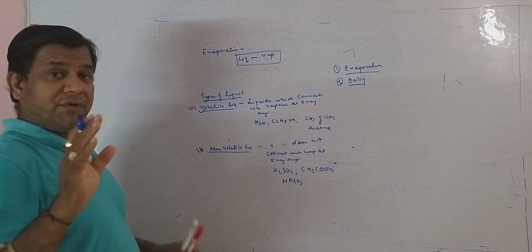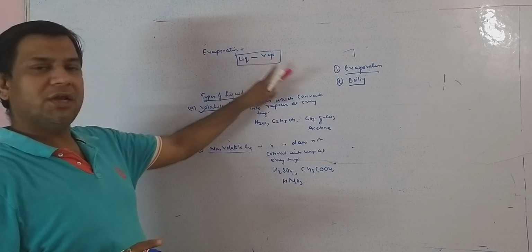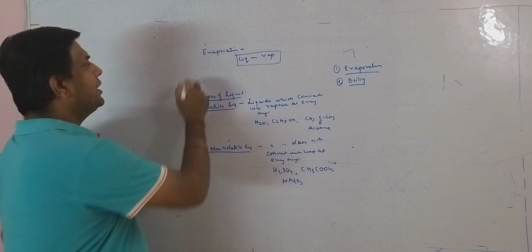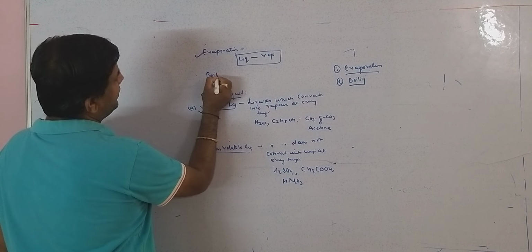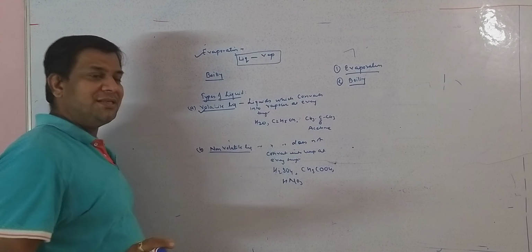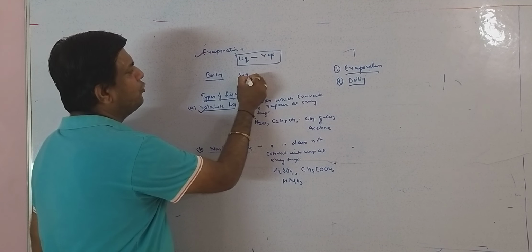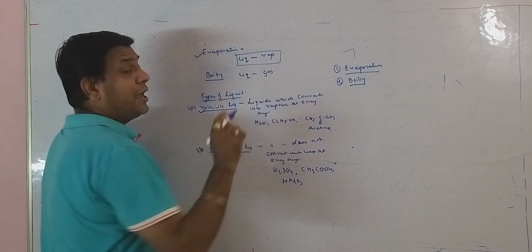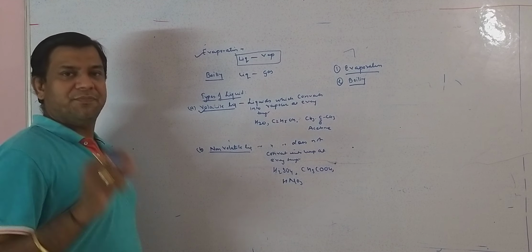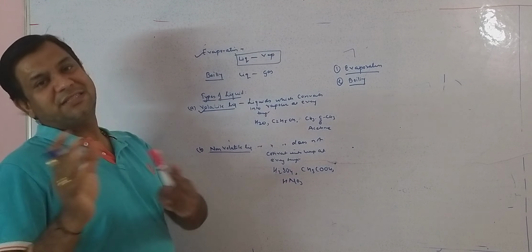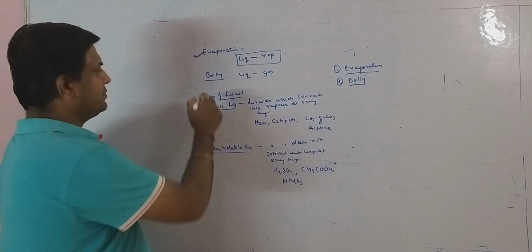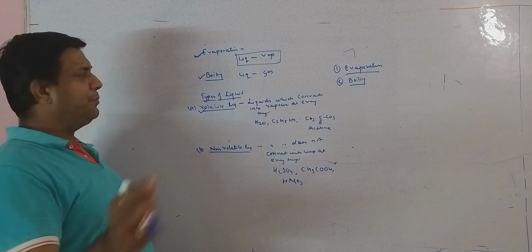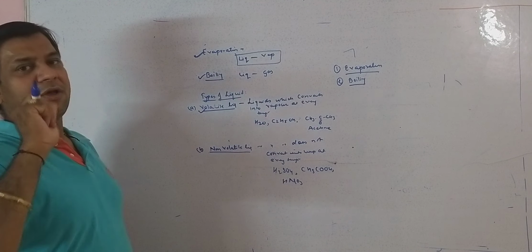Whenever we talk about evaporation, it means the liquid will convert into vapor, but the point is that it happens at every temperature. And if we go for boiling, then what does it mean? Boiling means again the same, liquid will go into the gas phase but at a particular temperature, that is called the boiling temperature. So what is the difference? At every temperature, evaporation. At a particular temperature, that is the boiling point, the process is called boiling.